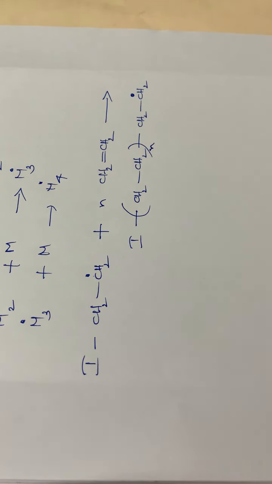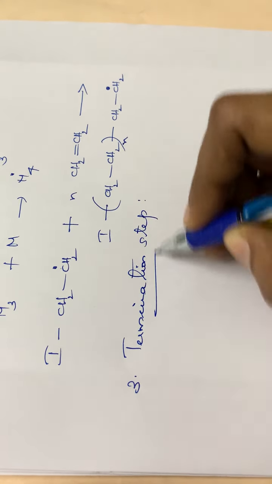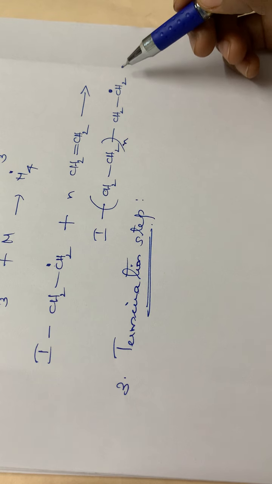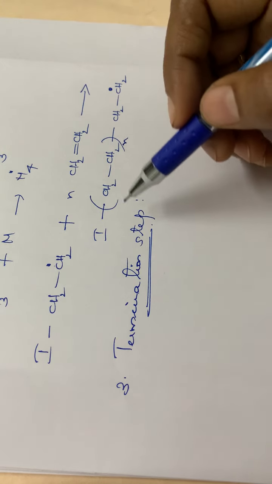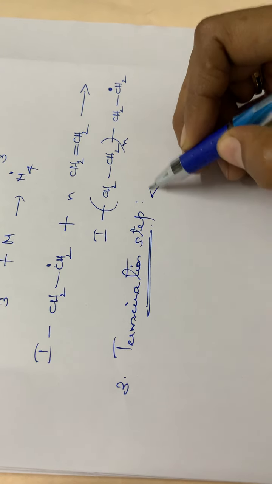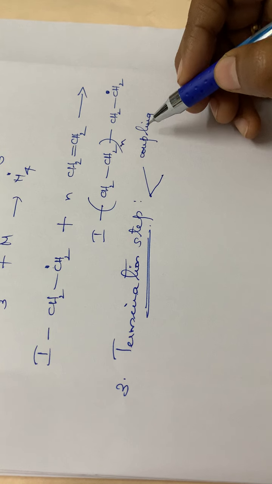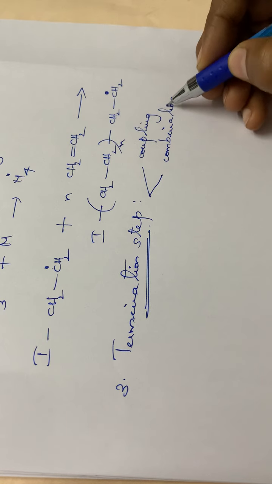Then the last step, the third step, is the termination step of this reaction. If the reaction is going on continuously, it should end at some place, isn't it? This termination can happen by two mechanisms. The first one, termination can be done by coupling or by combination.